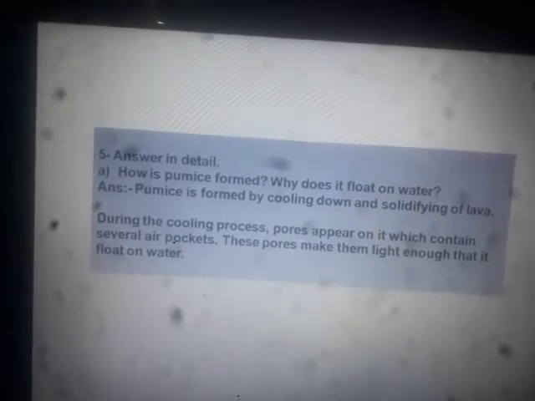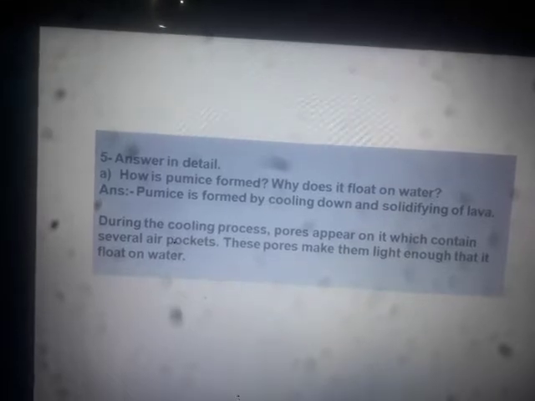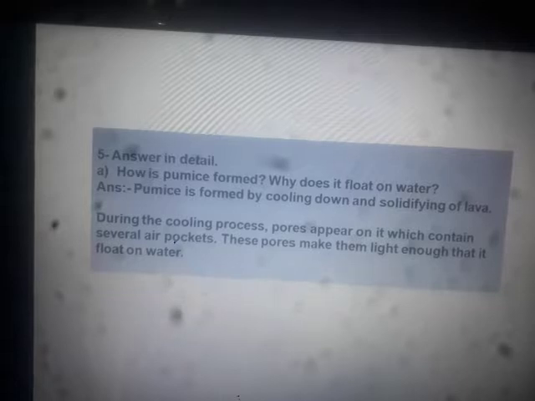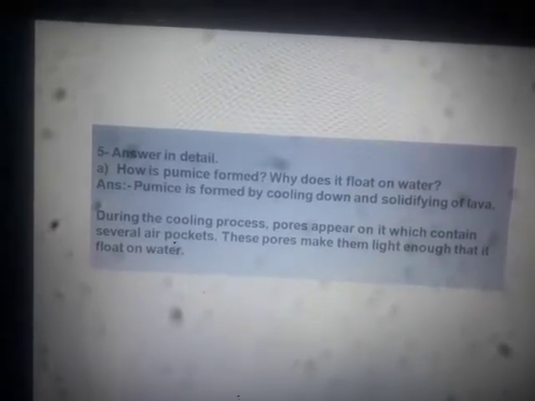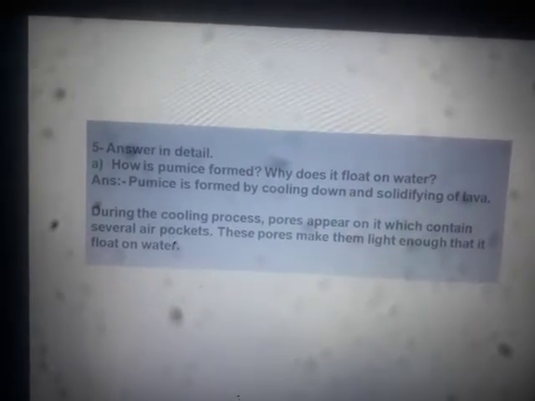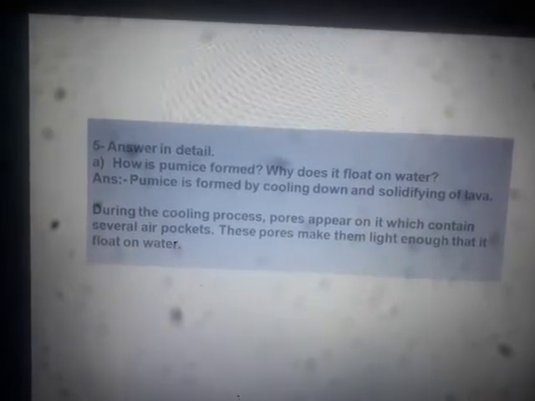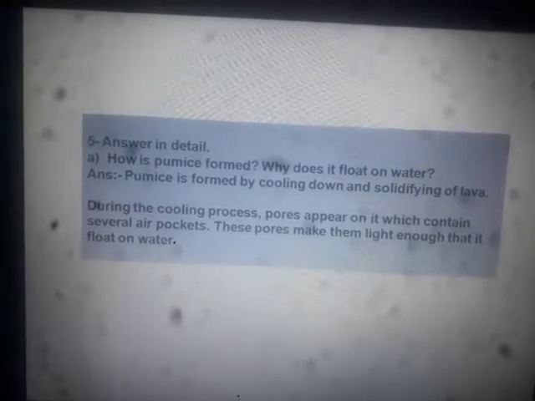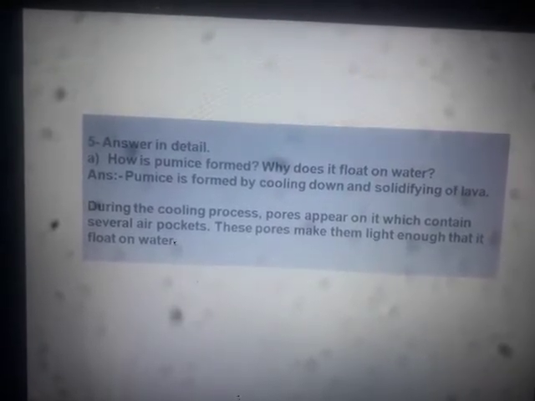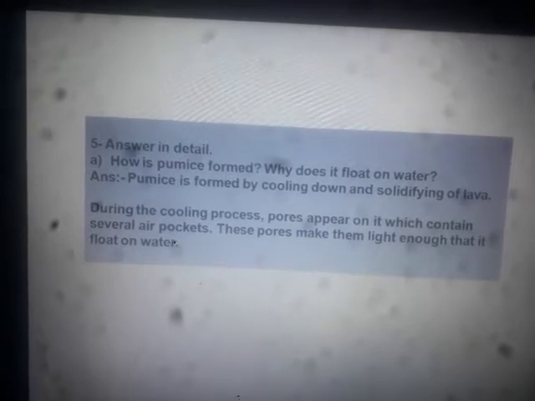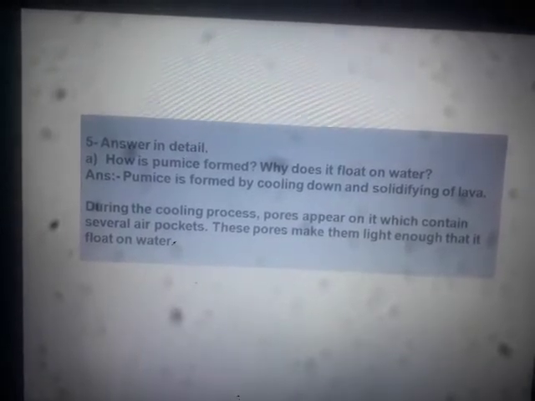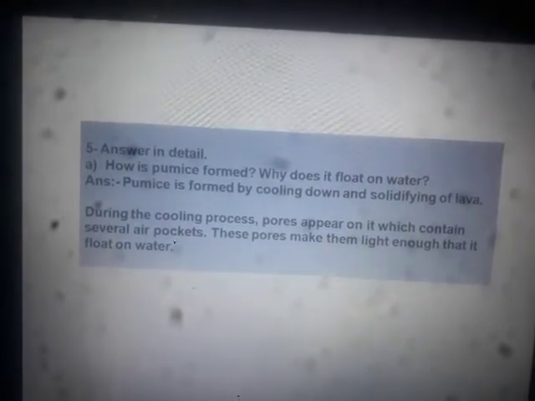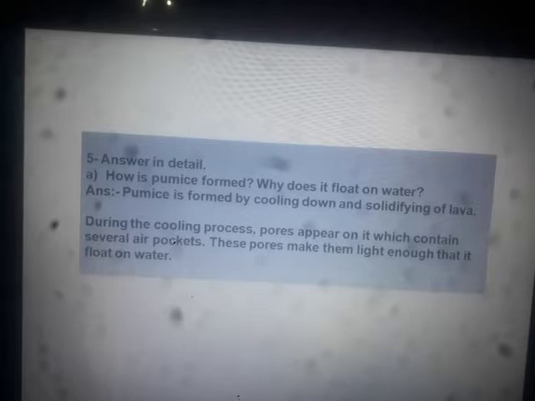What is the meaning of lighter? Yes, opposite of heavy, light. So these pores make these stones lighter, because of which this stone floats on water. Anything which is lighter floats on water. Universal rule. Anything which is heavier can sink down. So why does pumice float on water?